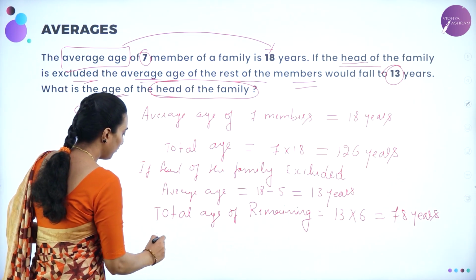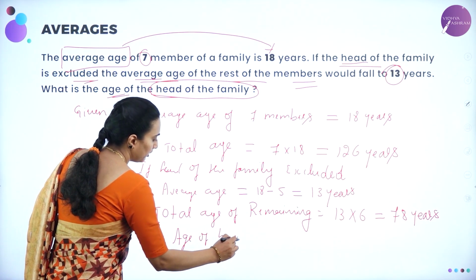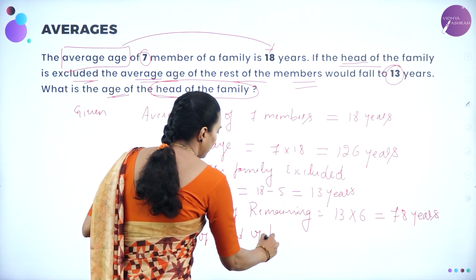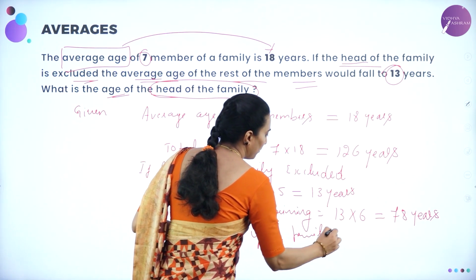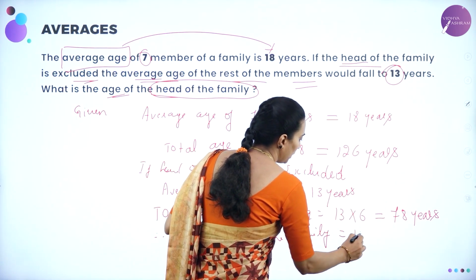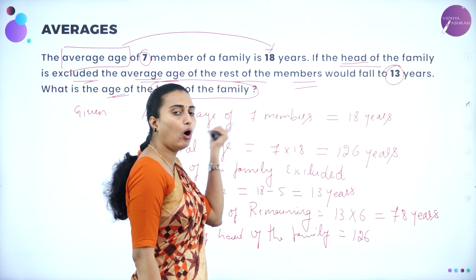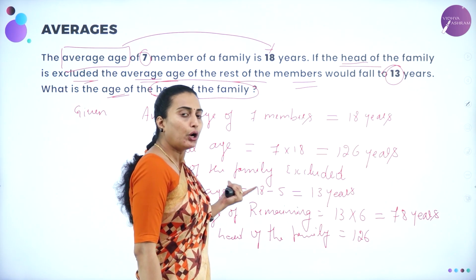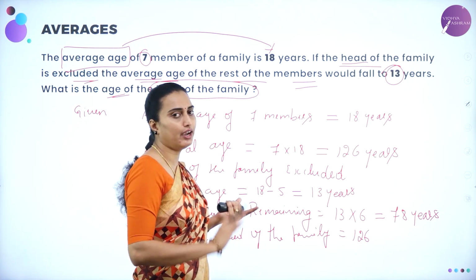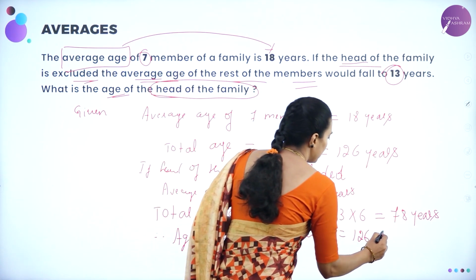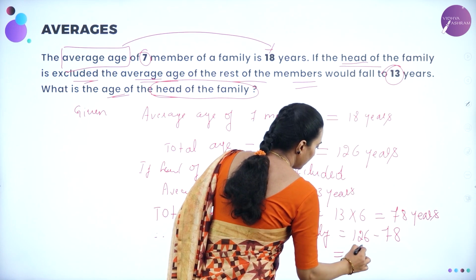Therefore, the age of the head of the family will be equal to, what is that? 126 years, that is the total age of all the members, minus the total age of all the members excluding the head of the family, 78, gives you 48 years.